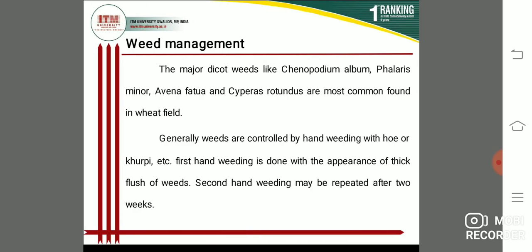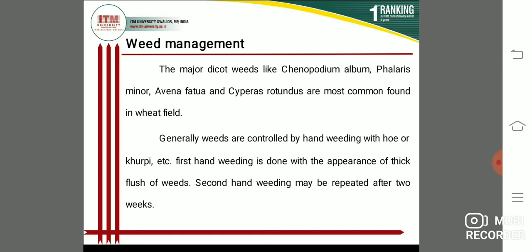For weed management, students, the major dicot weeds like Chenopodium album, Phalaris minor, Avena fatua and Cyperus rotundus are most commonly found in the wheat field.